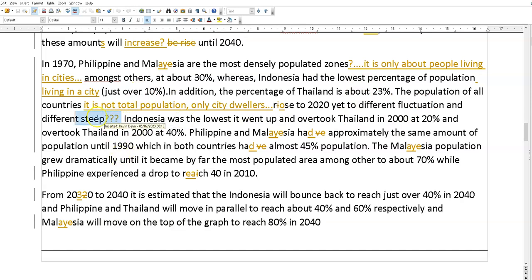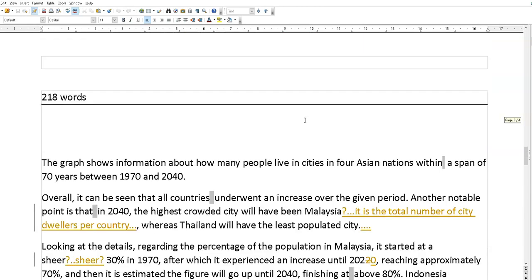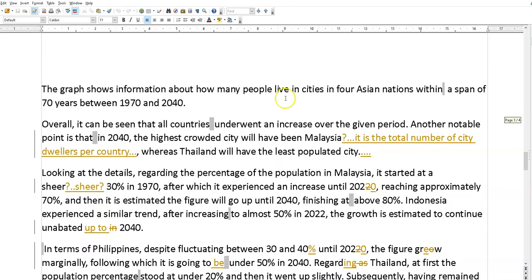Different fluctuation and different steep. I'm not sure what that means. So there's a bit of spelling here. Is it have? Is it like had, reach, etc.? So that needed a bit of work there. Okay. Next one, not too bad.